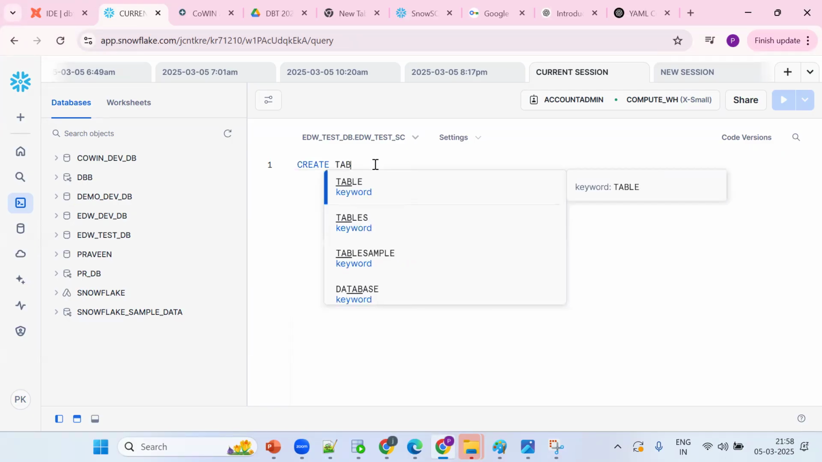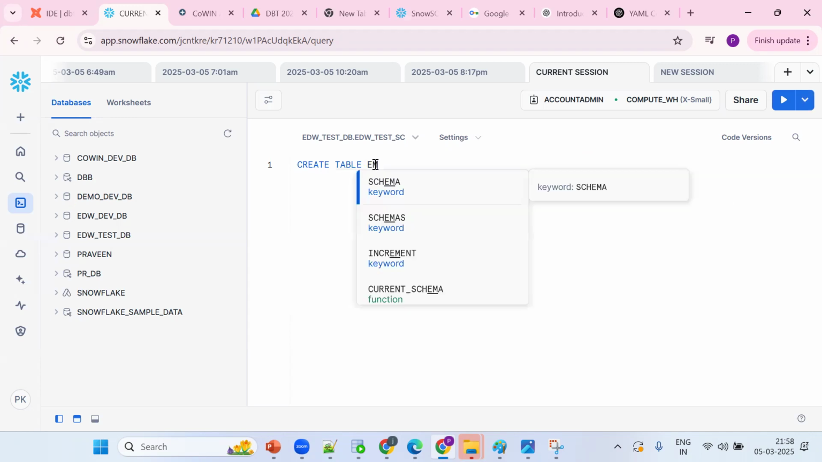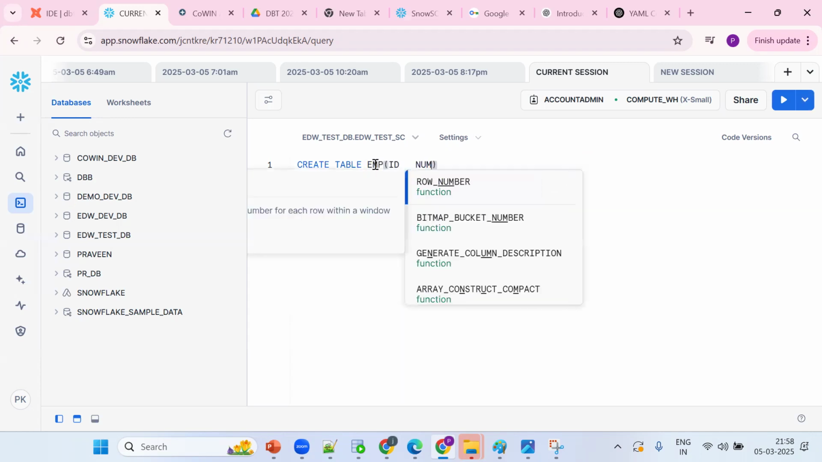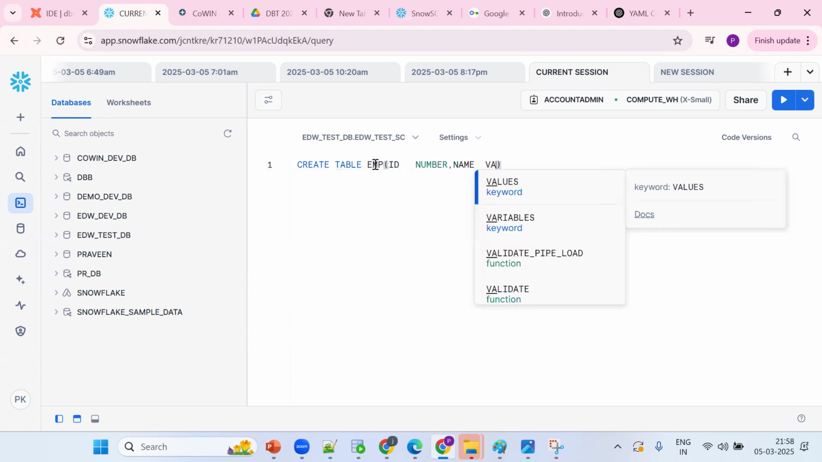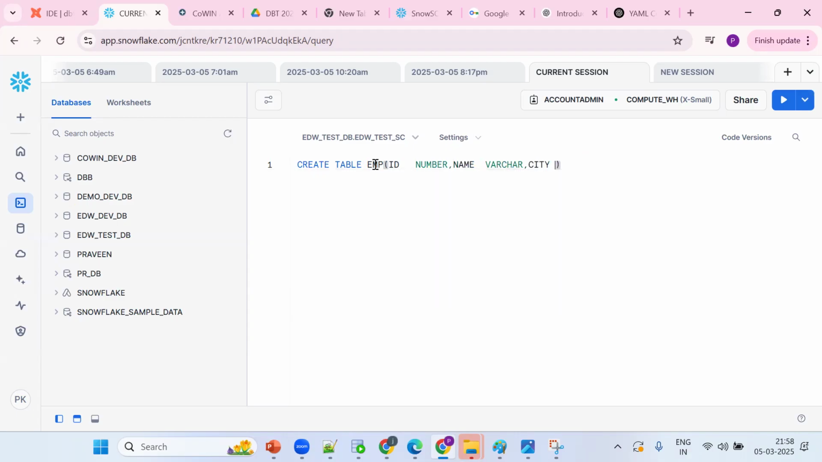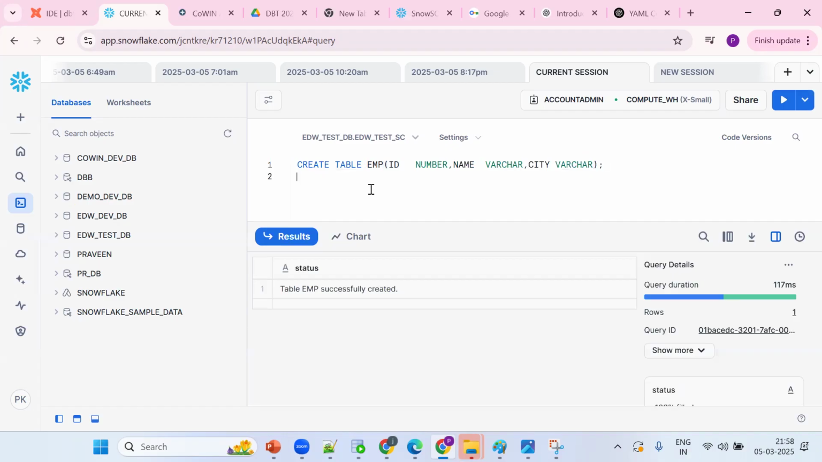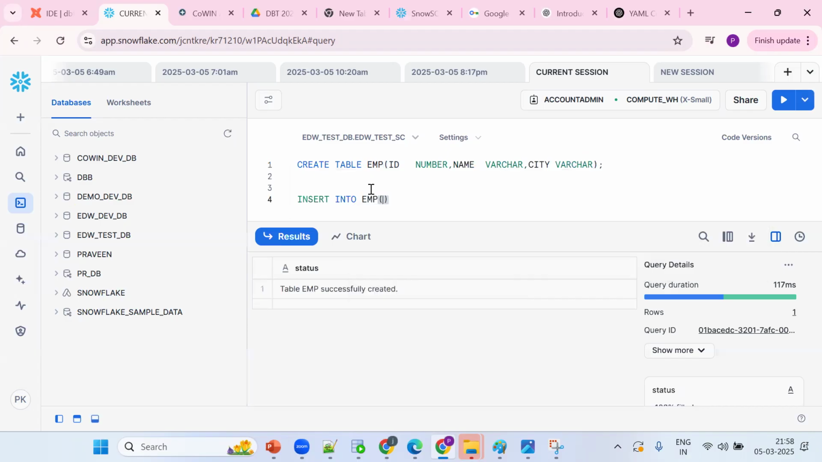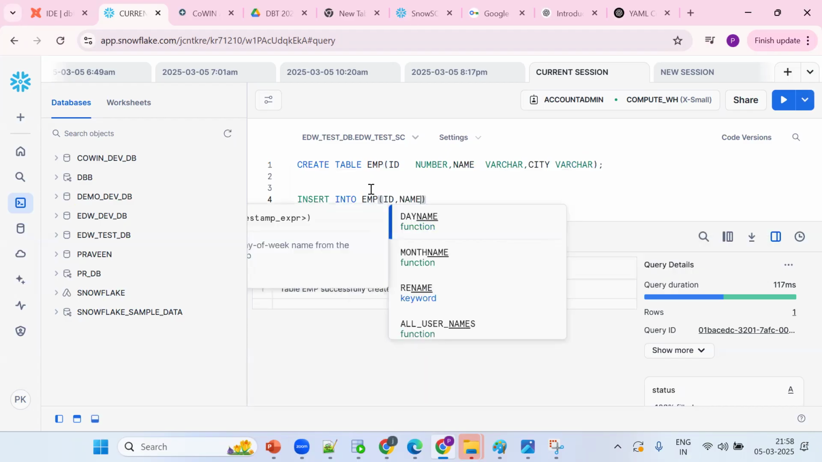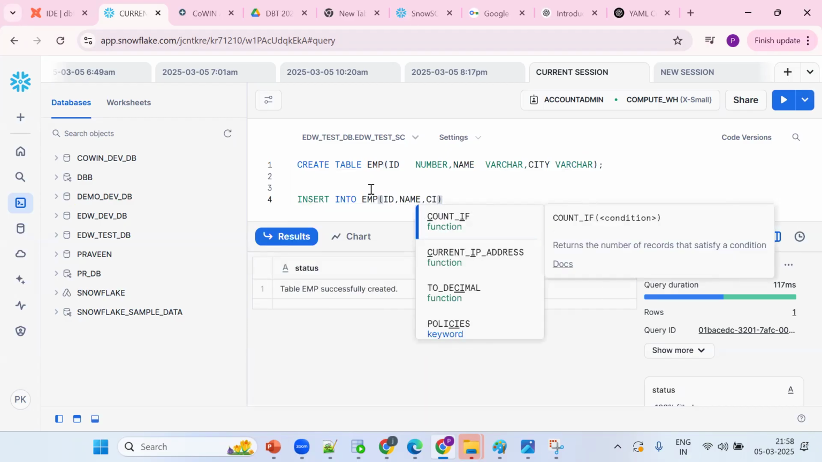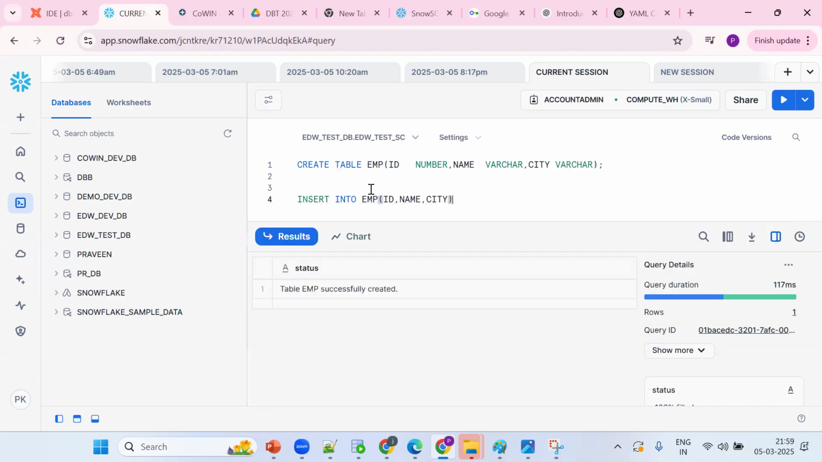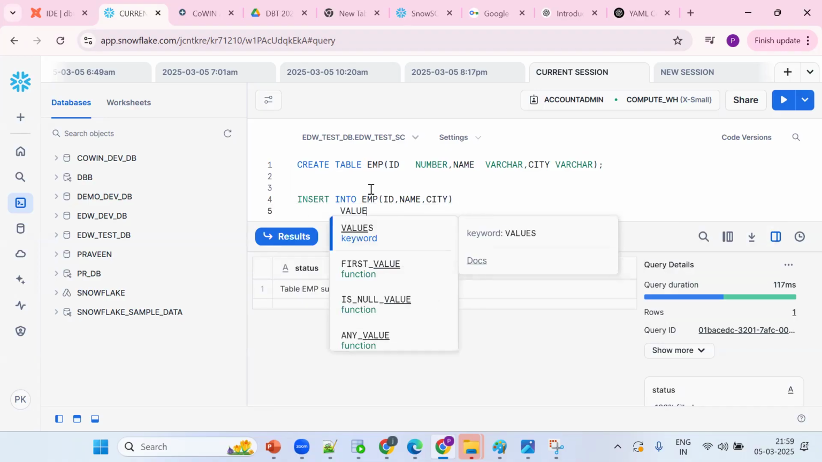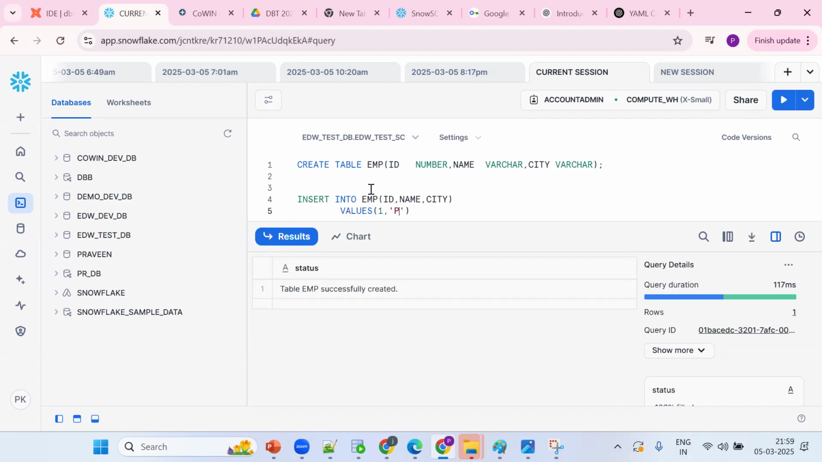Suppose let me create one more table for understanding purposes. EMP, ID number, name varchar, city varchar. This is a multi-column table, and Snowflake supports multi-column insert. Now see what it's asking. Say INSERT INTO EMP, and we should mention the column names ID, name, and city, then VALUES. This is the normal concept. So 1, comma, Praveen, comma. This is a normal single insert.